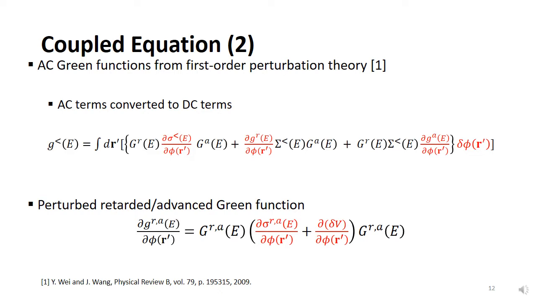The following two slides will show perturbed NEGF equations which are slightly converted from the AC NEGF equations introduced in the reference. To calculate the perturbed lesser Green's function, red-colored functions perturbed by potential excitation at position r' should be prepared. The retarded and advanced Green's functions can be formed using the equation shown below. We can see that we also need a perturbed retarded contact self-energy function in this equation. This step is in the next slide.